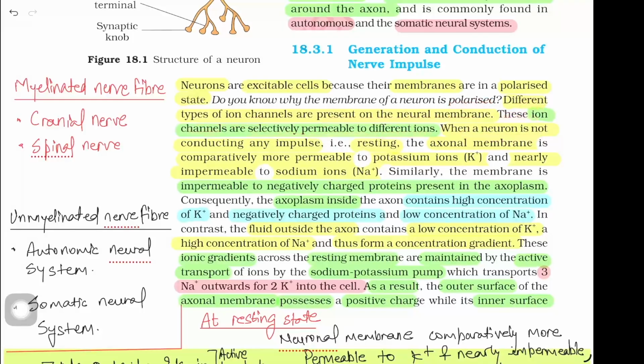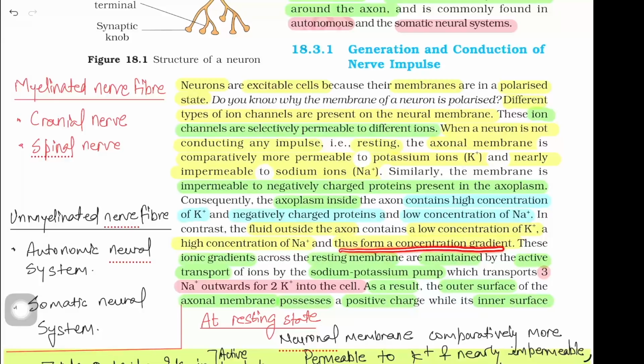When a neuron is not conducting any impulse, that is, resting, the axonal membrane is comparatively more permeable to potassium ions and nearly impermeable to sodium ions. Similarly, the membrane is impermeable to negatively charged proteins present in the axoplasm. Consequently, the axoplasm inside the axon contains a high concentration of potassium and negatively charged proteins and a low concentration of sodium. In contrast, the fluid outside the axon contains a low concentration of potassium, a high concentration of sodium, and thus